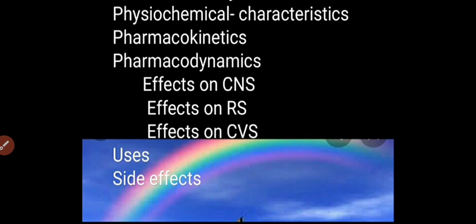Now we will see the effects on the respiratory system. Ketamine has minimal effect on central respiratory drive. After giving ketamine, there is a transient decrease in minute ventilation for 1 to 3 minutes after a 2 mg per kg IV dose.